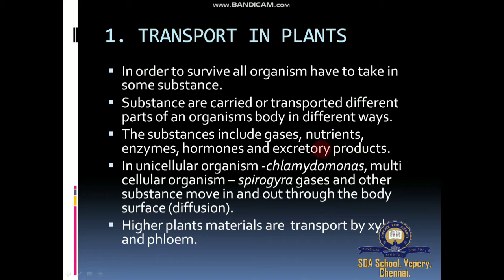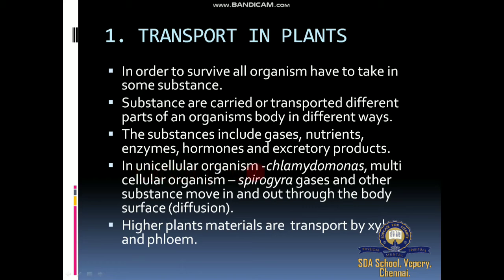We take in some material and send out a lot of waste, which is called excretory product, such as urea, uric acid, creatinine. Carbon dioxide gas is also a form of excretory product. This comes out through transportation.